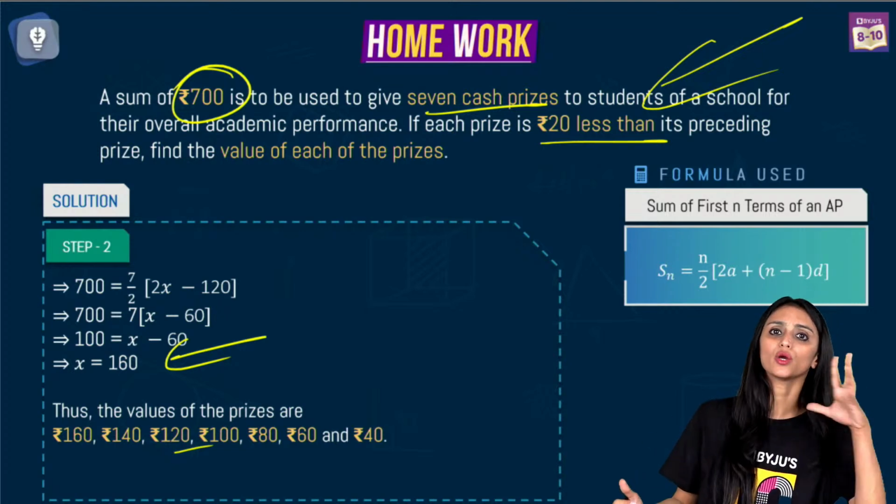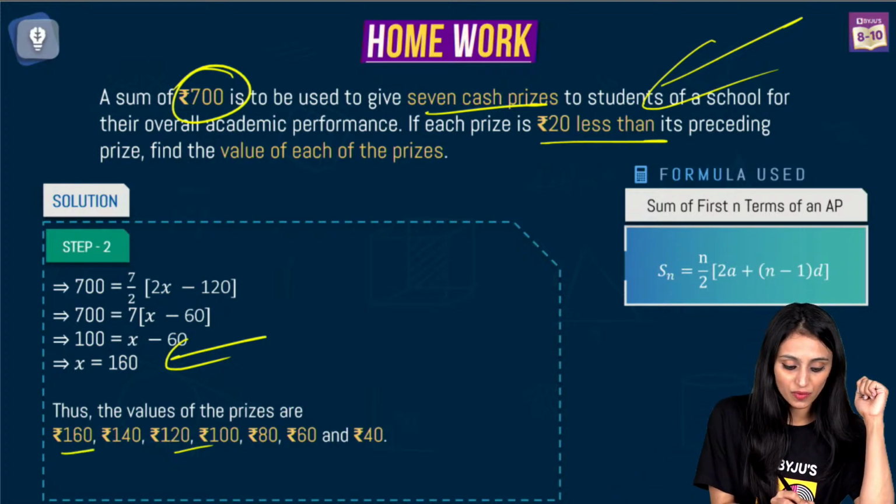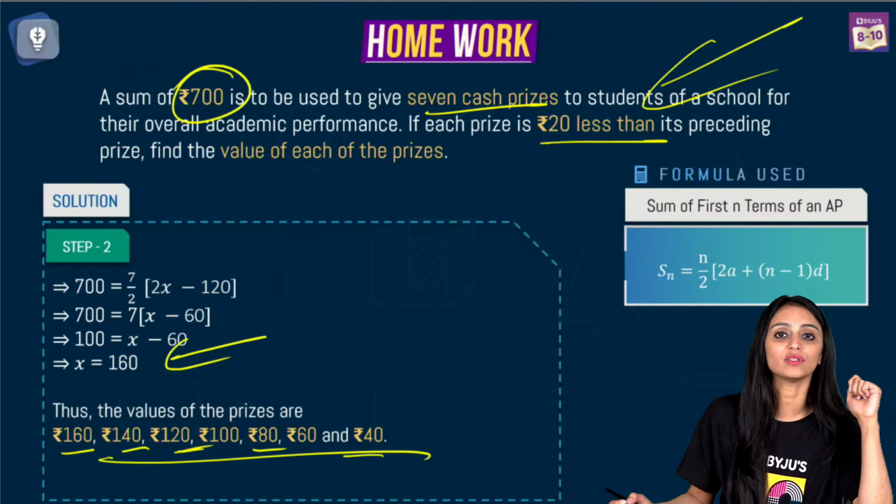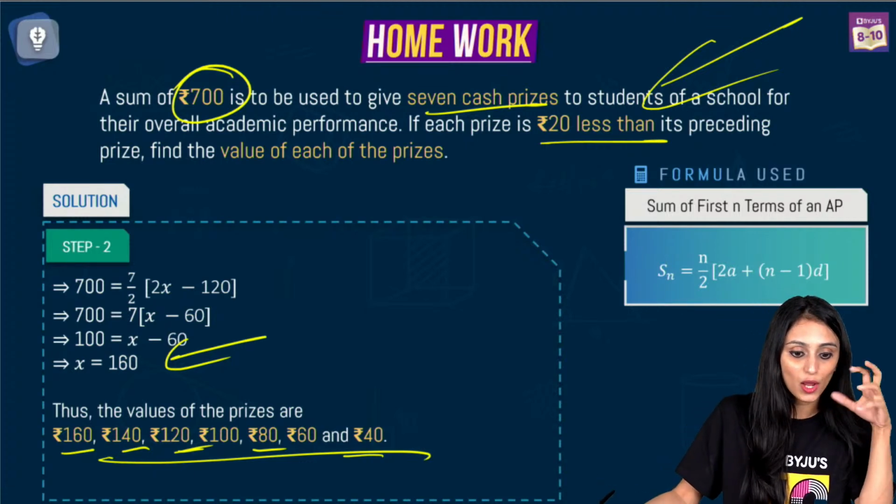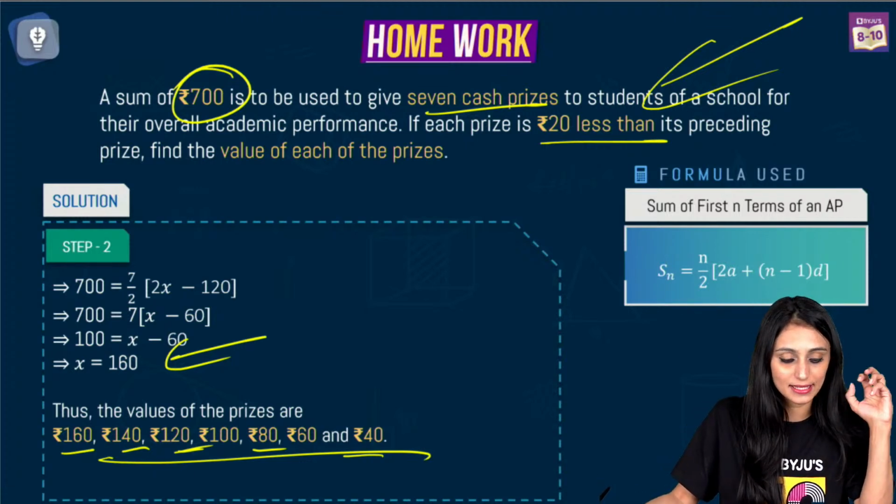You only have to solve the equation, Sonali, here. Right? So each value is 20 less than the preceding one. We have the value of all the 7 cash prizes. I hope Sonali's doubt is clear now. Yes?